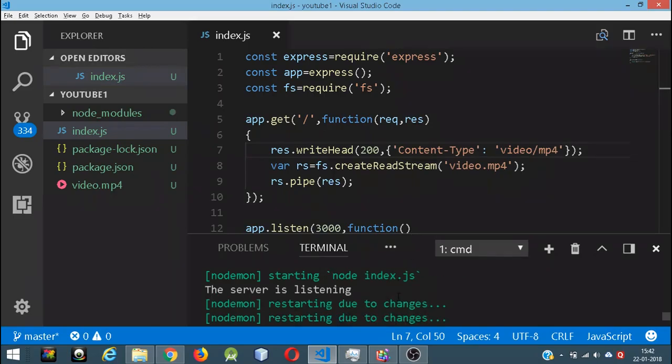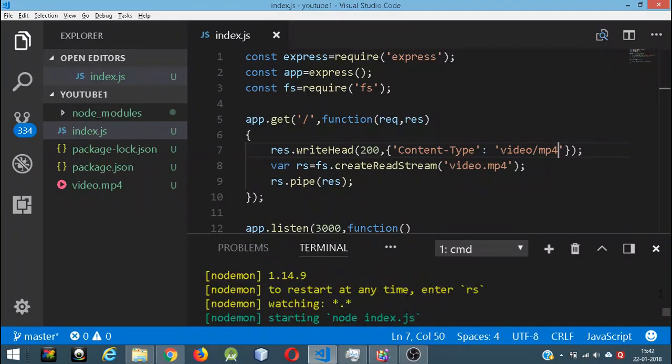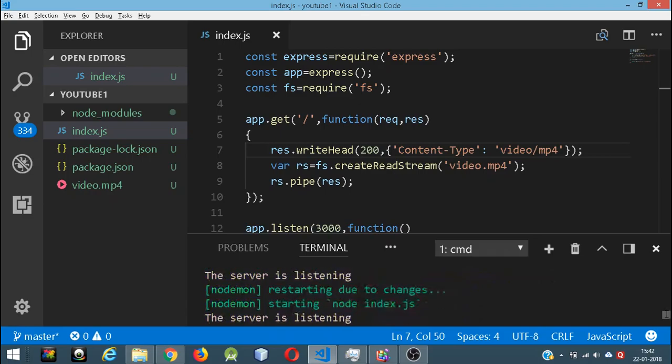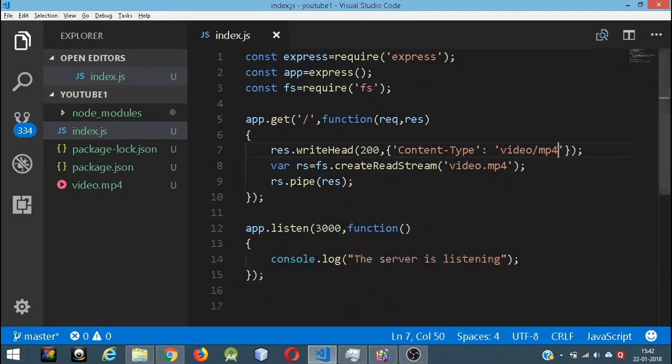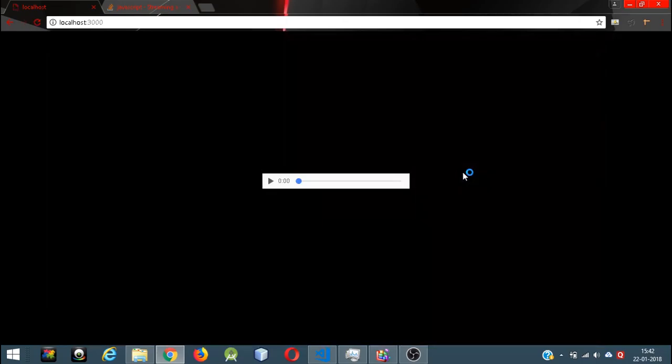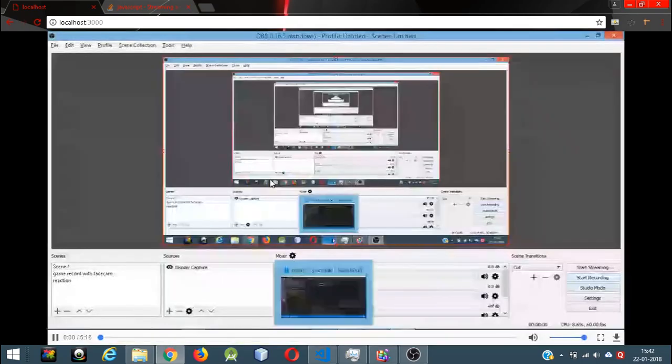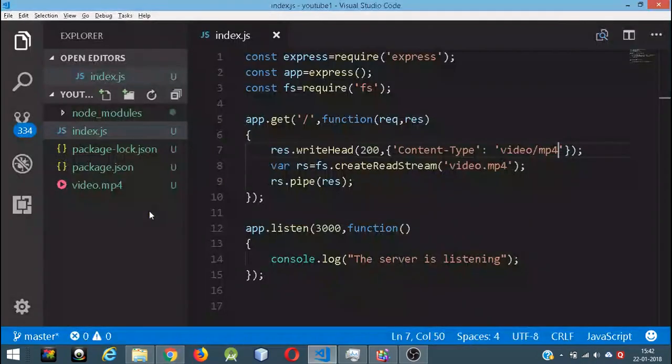Oh, by the way, I'm using Nodemon here. If you have observed, if you are wondering how this is automatically taking the changes and all. So I'm using Nodemon here. Nodemon is like Node Monitor or something like that. So what it does is, we don't need the console anymore. So I just closed it, but it's going to work in the background, I hope. Okay. So the thing is